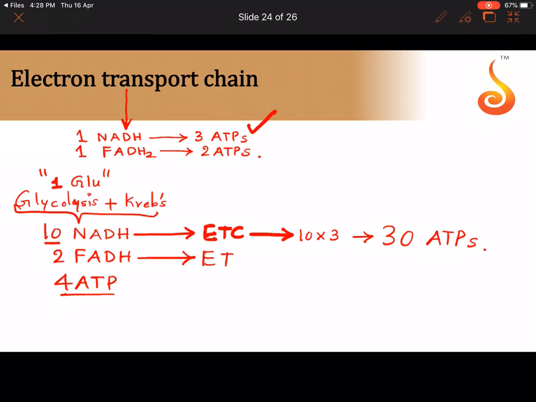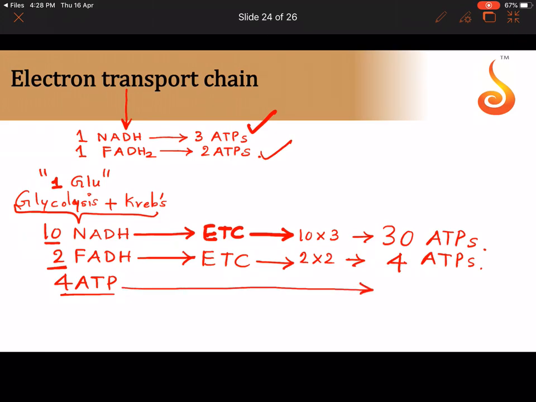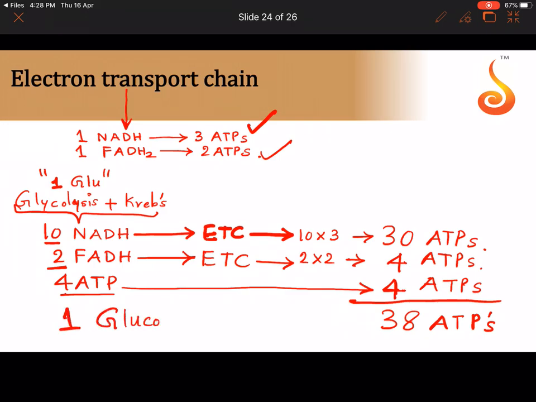Now these 2 FADH2 molecules, when they participate in the electron transport chain, each one gives 2 ATPs. So 2 into 2, we get 4 ATPs. And through glycolysis and Krebs cycle, we got 4 ATPs, so I'm going to write those 4 ATPs as they are. So totally we get 30 plus 4 plus 4, we get how much? 38 ATP molecules. That means one molecule of glucose through aerobic respiration.